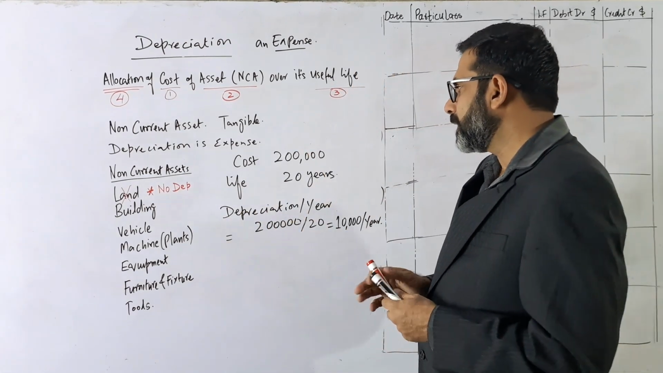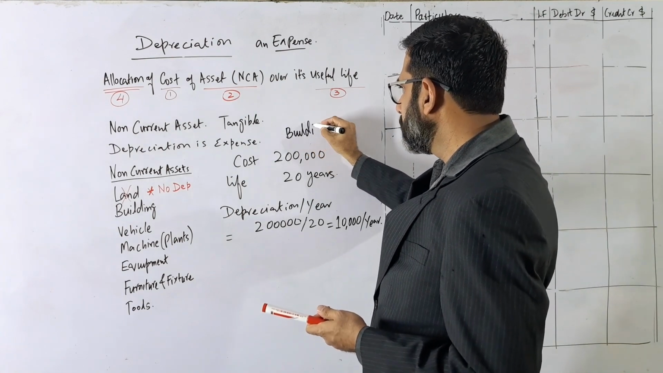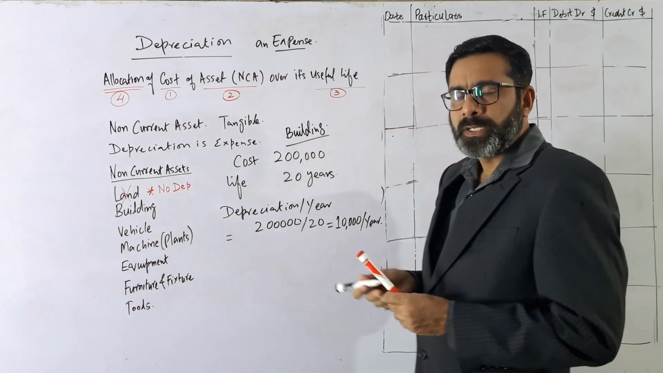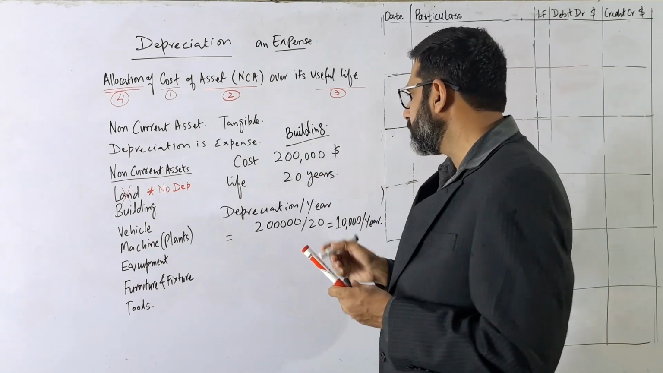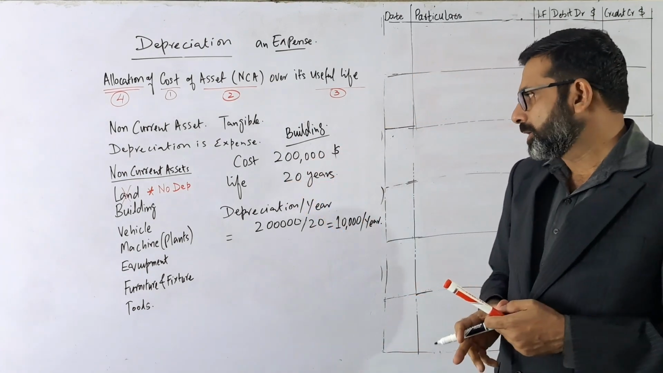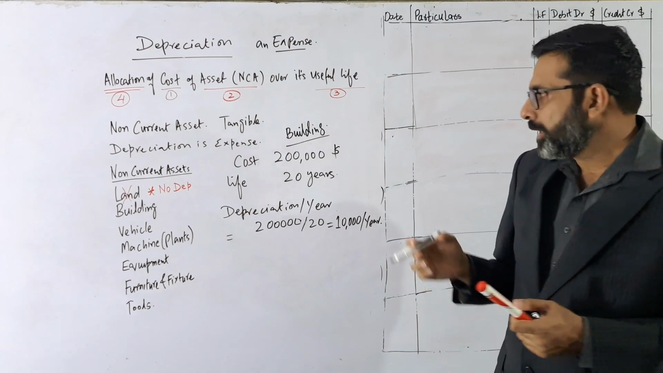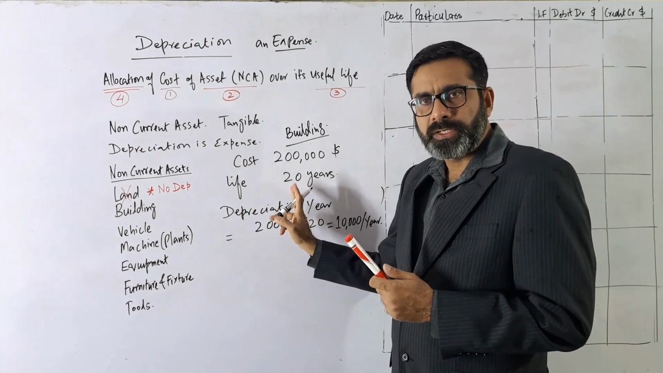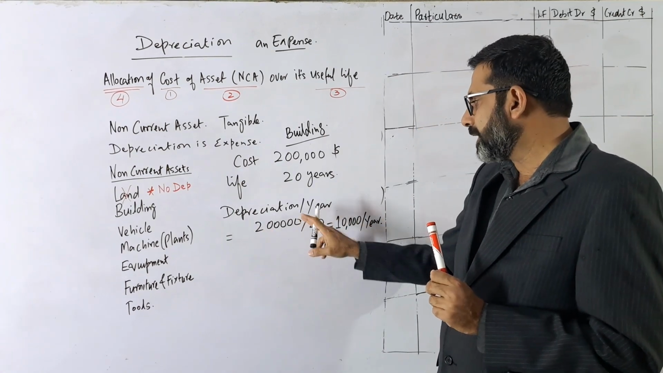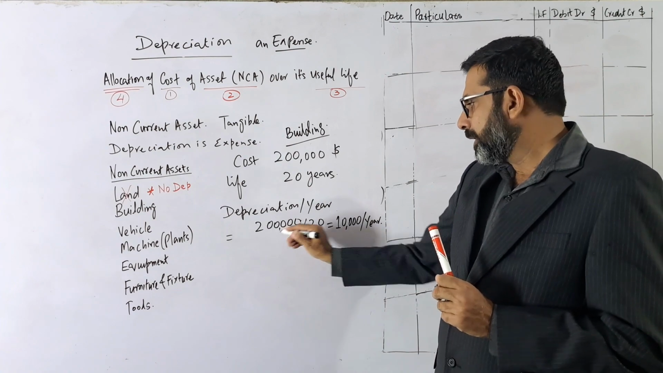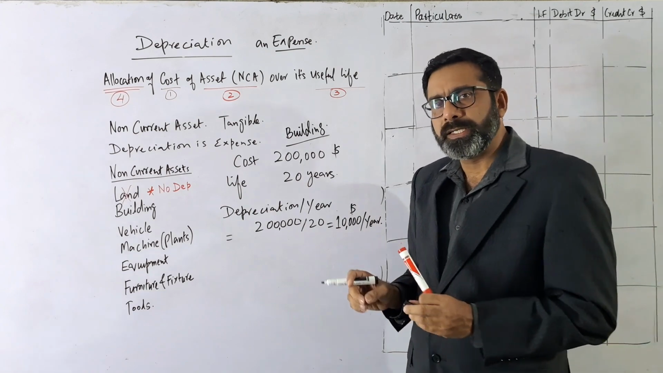We just took an example regarding the building. So all this information and example will be related to the building. So we assume that the cost of the building is $200,000. And then the expected life, or what we say the useful life of the building, is 20 years. Now the depreciation, the very simple one, is 200,000 divided by 20. So we can say the depreciation is $10,000 per year.